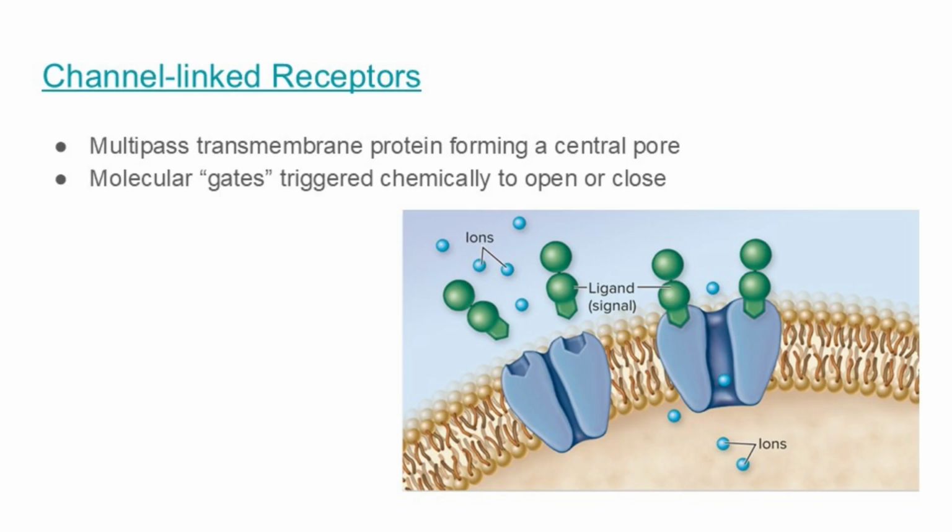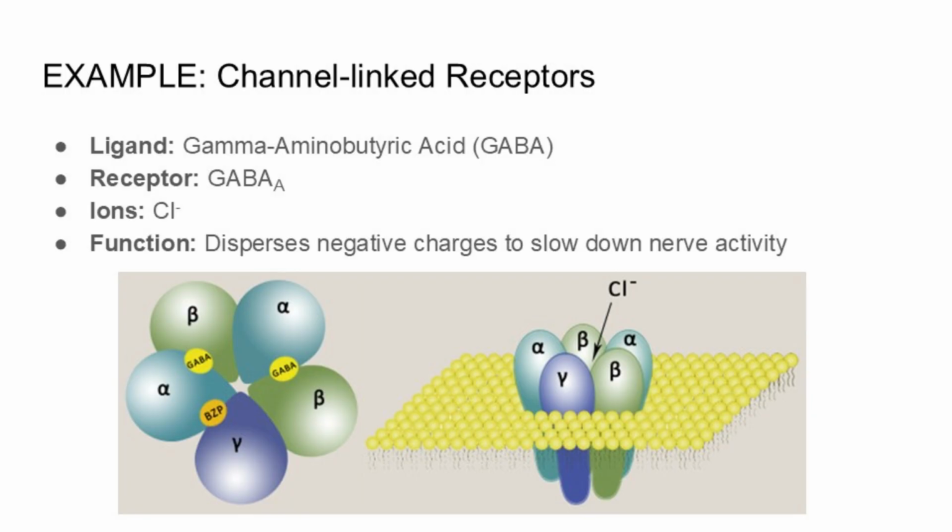Channel-linked receptors are gated ion channels. This class of receptor proteins are embedded in the plasma membrane. The protein's domain on the exterior of the cell has the ligand binding sites. When the hydrophilic ligands bind to the receptor, a channel will open, allowing ions to flow into or out of the cell. A great example of this is the